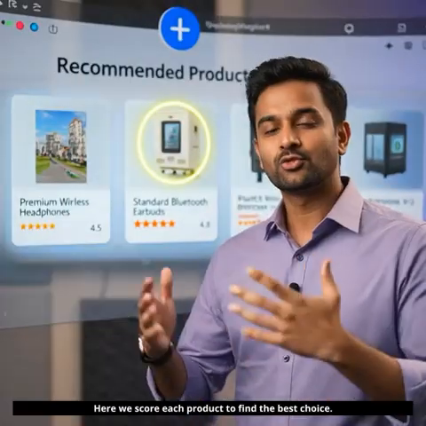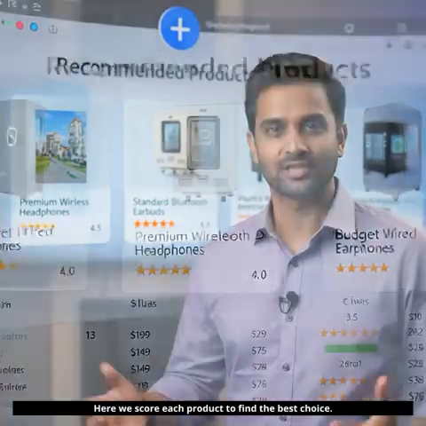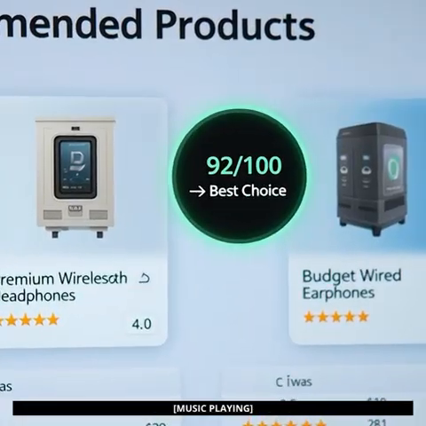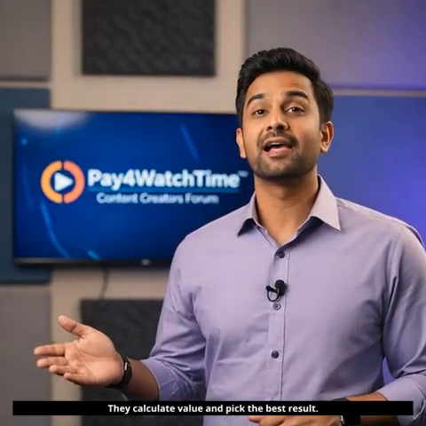Utility agents choose the best option among many. Here we score each product to find the best choice. The highest score is highlighted as the best choice. They calculate value and pick the best result.